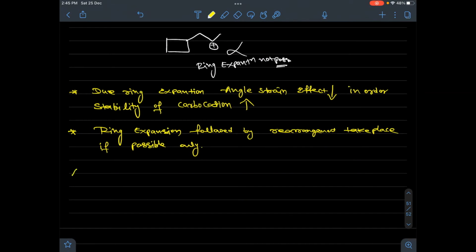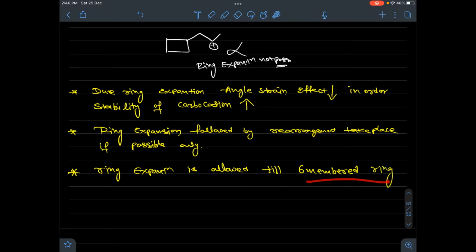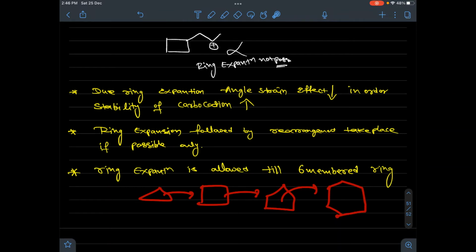And another one, ring expansion is allowed till 6-membered ring. After 6-membered ring, expansion is not possible. Means what? A 3-membered ring can expand to 4, 4 can expand to 5, and 5 can expand into 6.